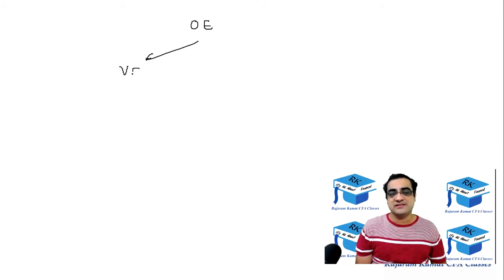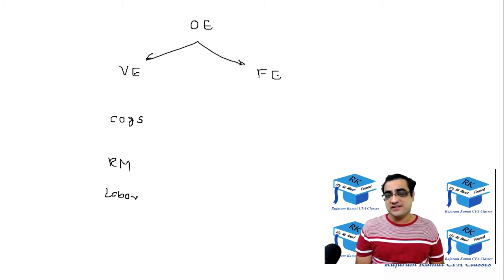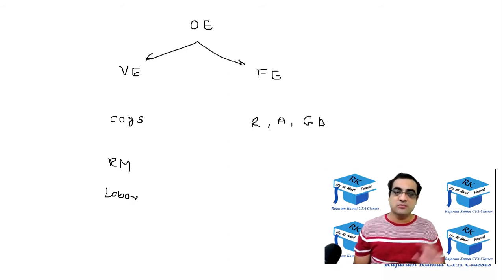One is variable expenses, which we call COGS, which includes raw material and labor in the factory. And then there are fixed expenses, which are rent, advertising, and the general admin. Okay, so both together are called operating expenses.